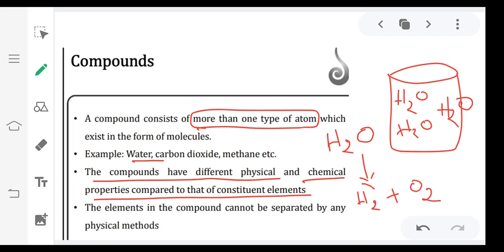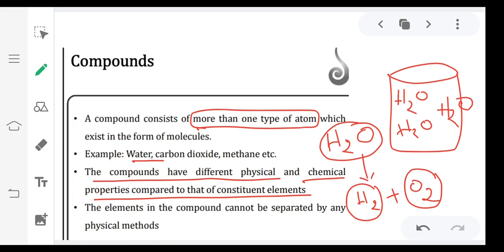Here H2 is a combustible gas, O2 is a supporter of combustion. But H2O's properties are completely different from its constituent elements. Water is not combustible, and not a supporter of combustion either. So compounds have different physical and chemical properties compared to those of constituent elements.